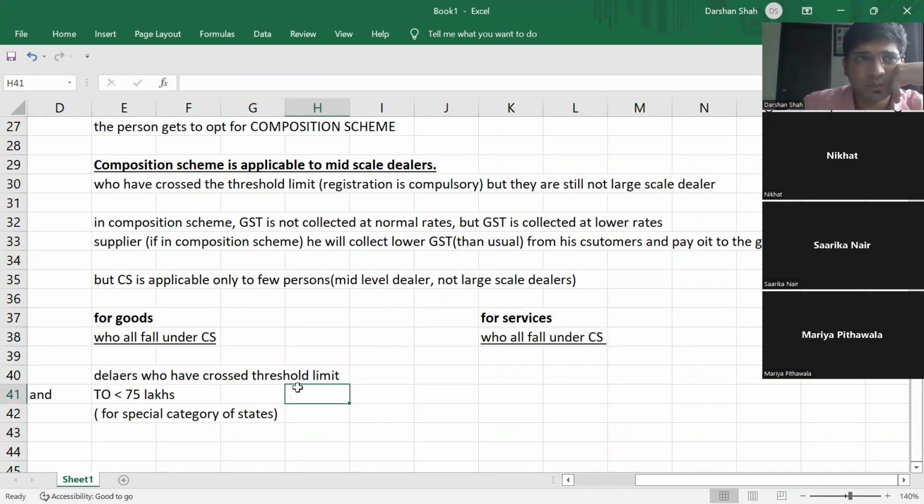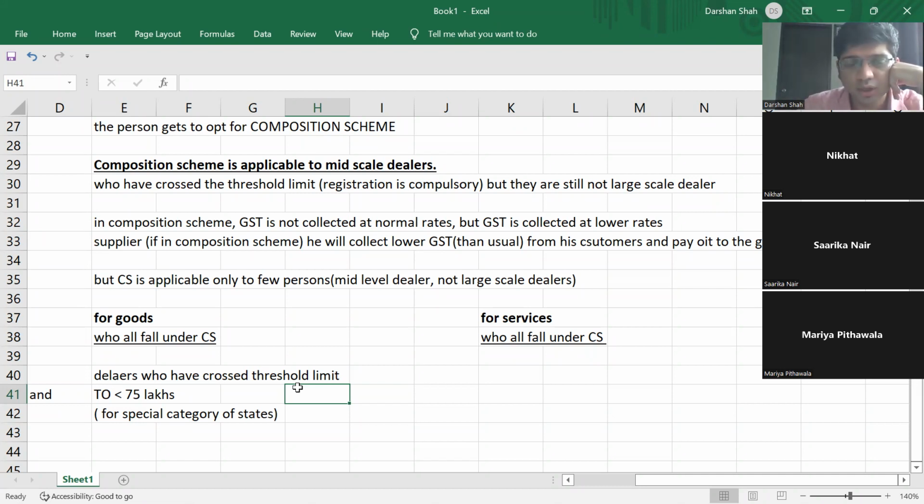And what do you mean by special category of states? All those 4 plus 6, 10 states. That will cover Manipur, Mizoram, Tripura, Meghalaya, then Uttarakhand, Telangana, Pondicherry, all those 10 states with 10 and 20 lakhs limit.